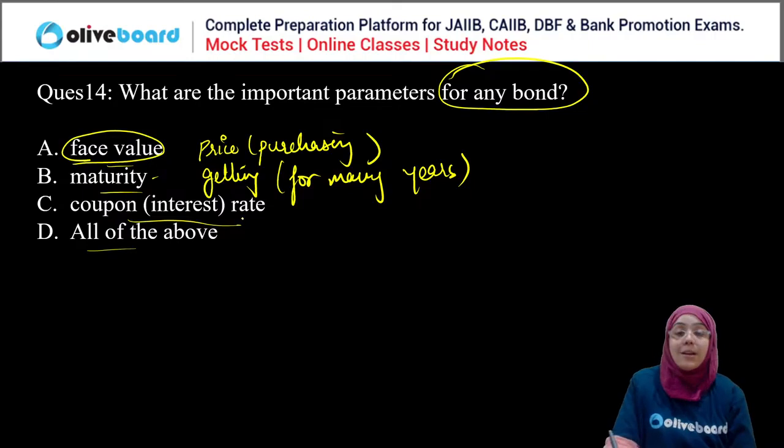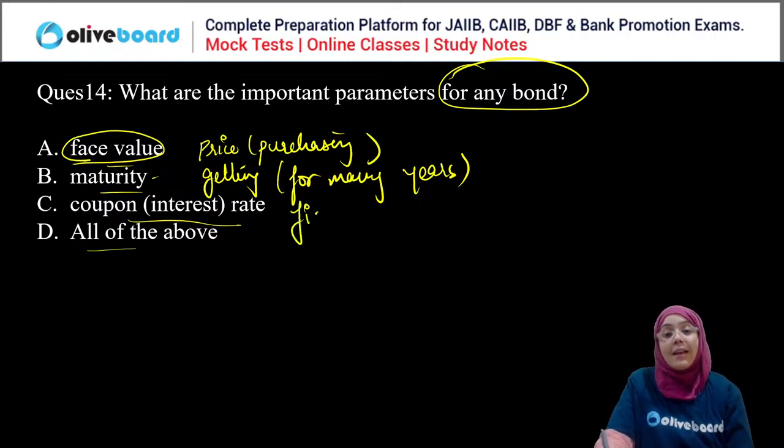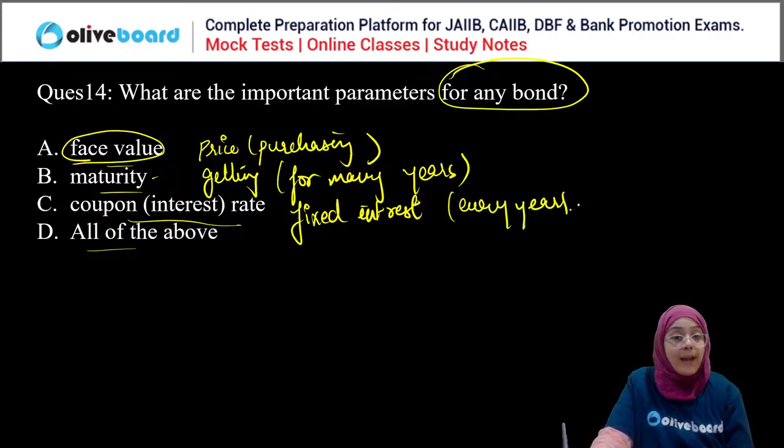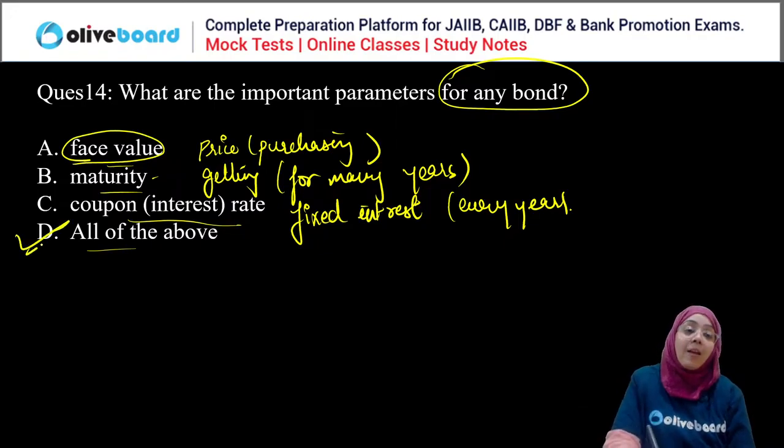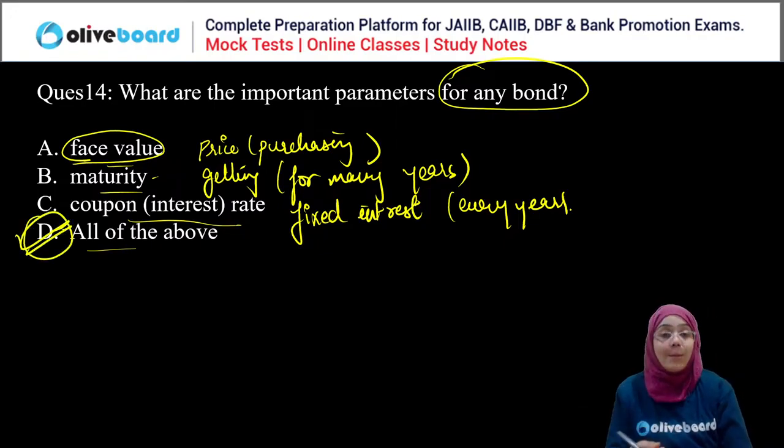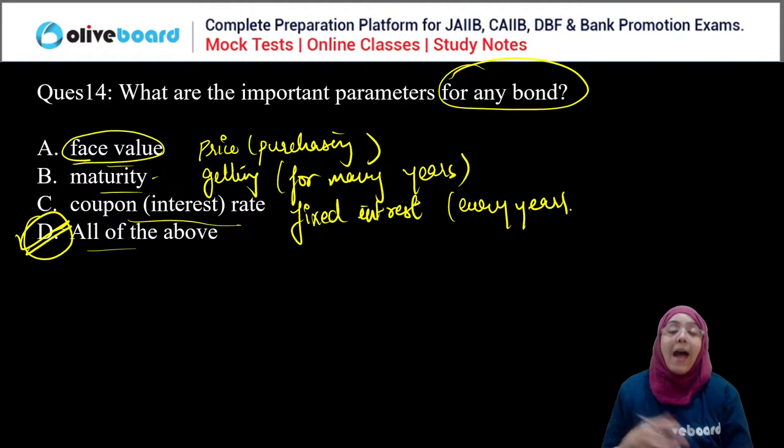Coupon interest rate is the fixed interest you are getting every year as a regular income, right? So when I invest in any bond, I will see the face value, the maturity, and the coupon interest rate also. So the correct answer for this question is D.